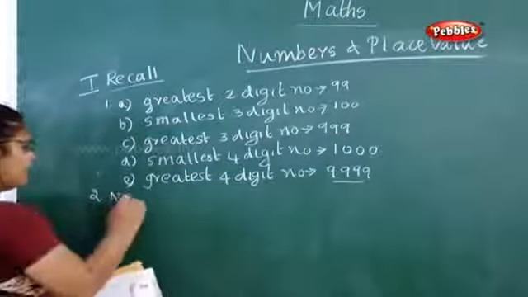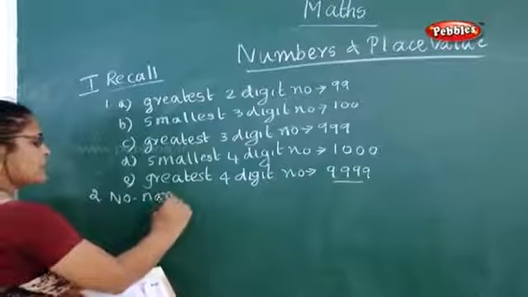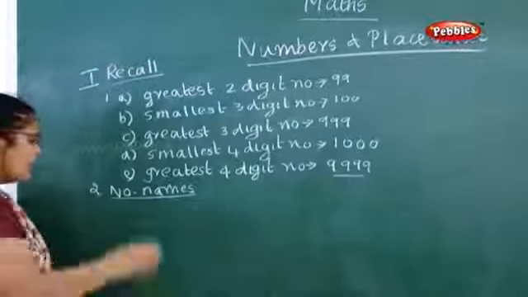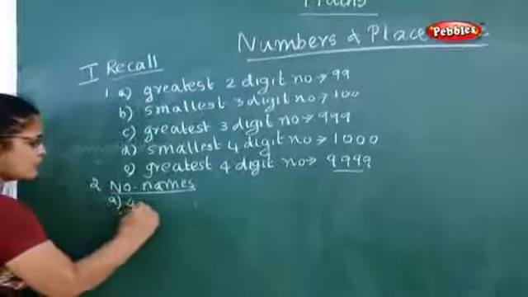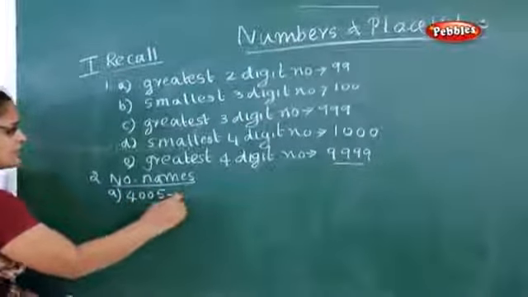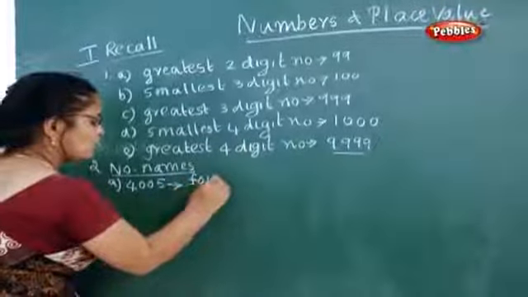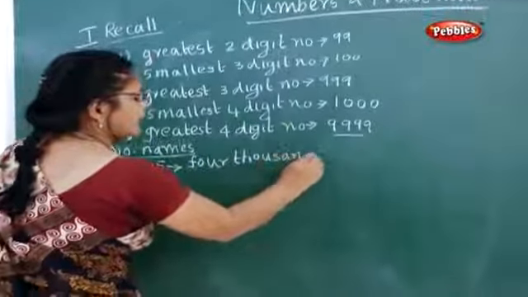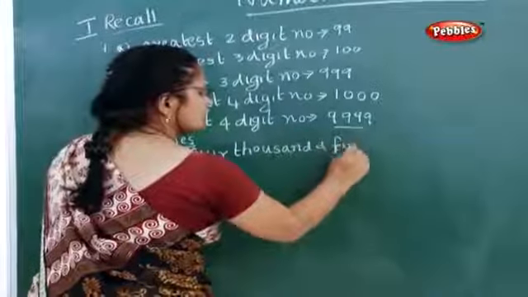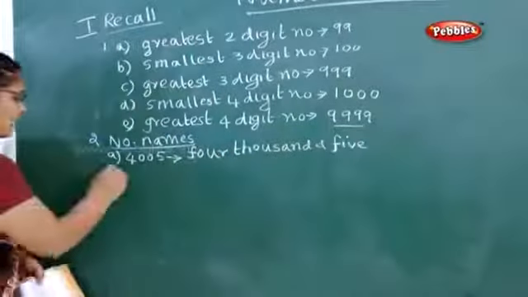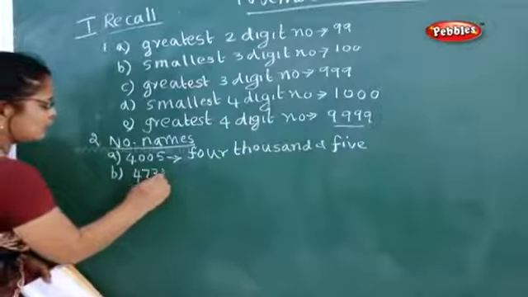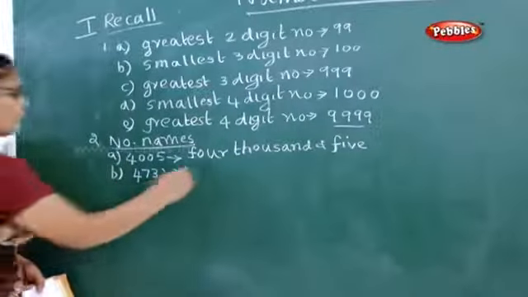Now the second question. You have to write the number names. All these things you must have learnt in your 4th standard and 3rd standard. Now what is the first one? 4005. Now how will you write this? You have to write like this. Now what is the next one they've given? 4732. Now what will you write?